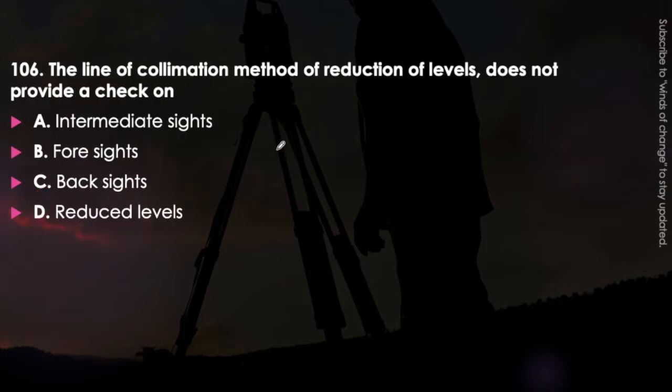Next question. The line of collimation method of reduction of levels does not provide a check on intermediate sight, foresight, backsight, or reduced level. Just think about it. The line of collimation method of reduction of level does not provide a check on which one of the following. The answer will be option A, that is it does not provide a check on the intermediate sight. Only the method of rise and fall will provide a check on the intermediate sight. Other methods will not provide that. It will provide check on the foresight, backsight, as well as the reduced level.